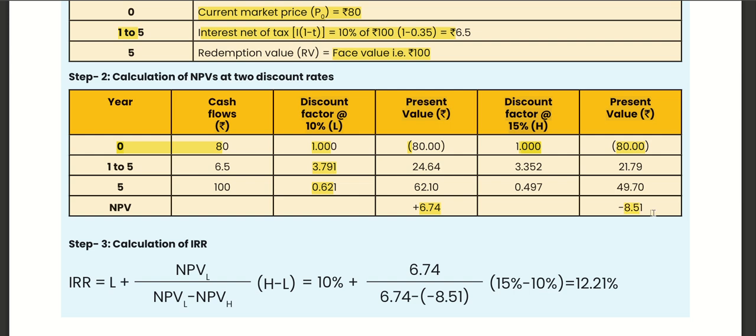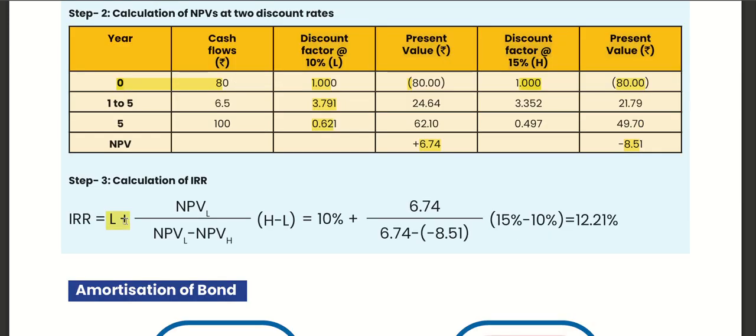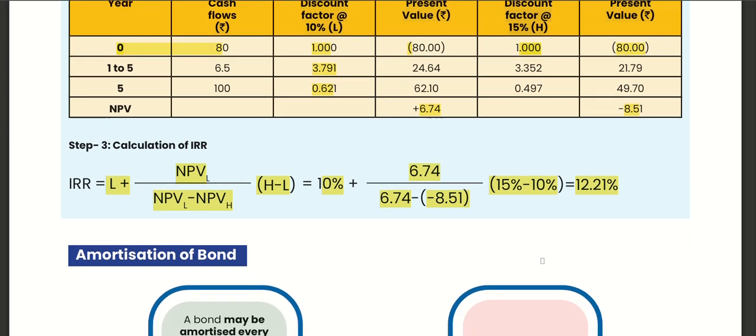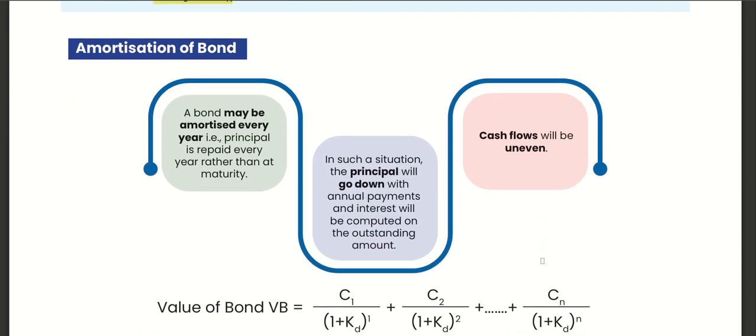So we got one positive and one negative, and by interpolation we can calculate IRR: lower rate NPV upon lower rate NPV minus higher rate NPV, multiplied by higher rate minus lower rate, equals 12.21. We got the IRR.